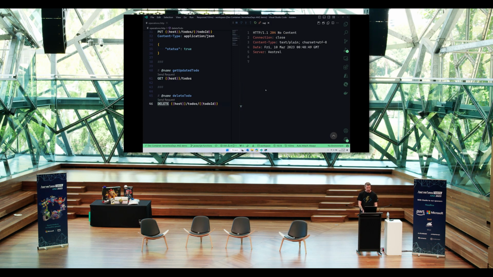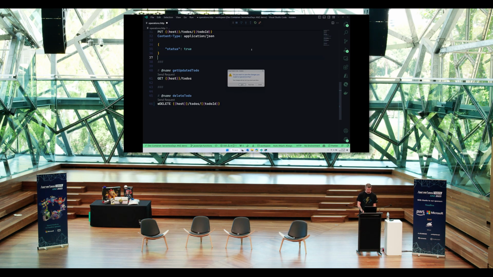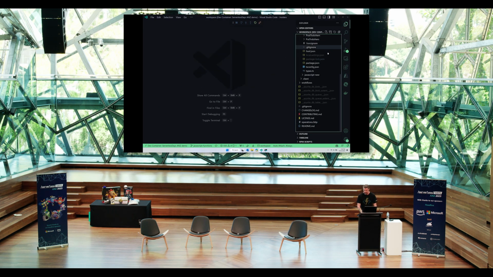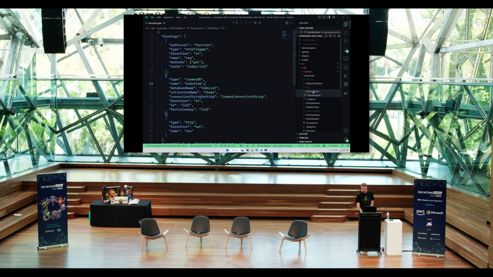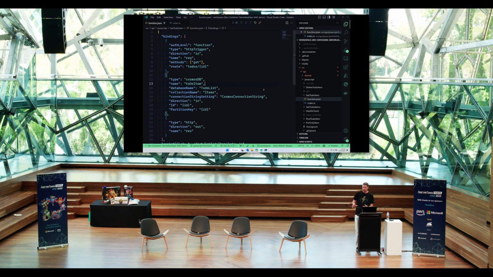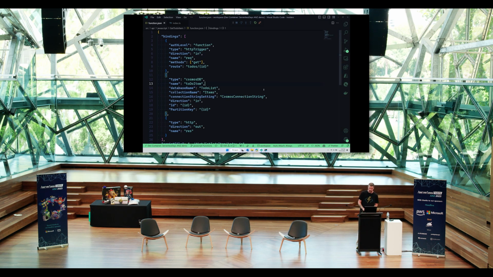Cool. So let's have a look at how a couple of those functions are implemented. Whoops. Let's not change that file, because I'll need it later. And we are going to have a look at, let's say, the get item. So we've got these two files here, function.json and index.ts. Because I've written this in TypeScript, because I'm a TypeScript person rather than a vanilla JavaScript person. I like type safety.